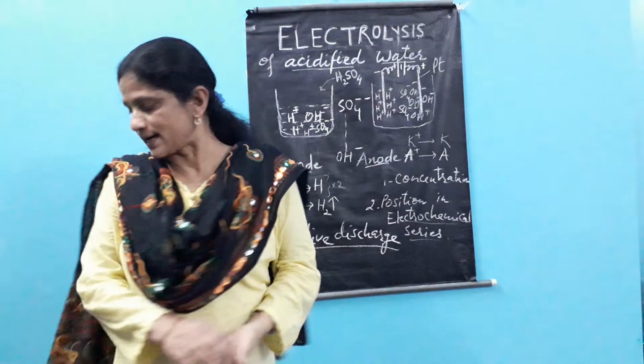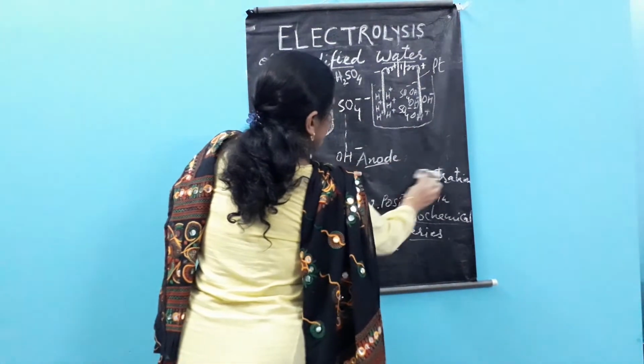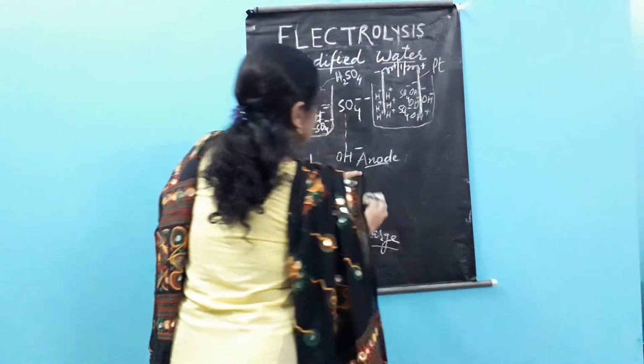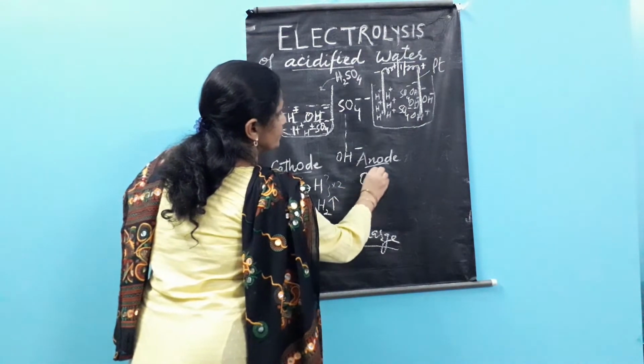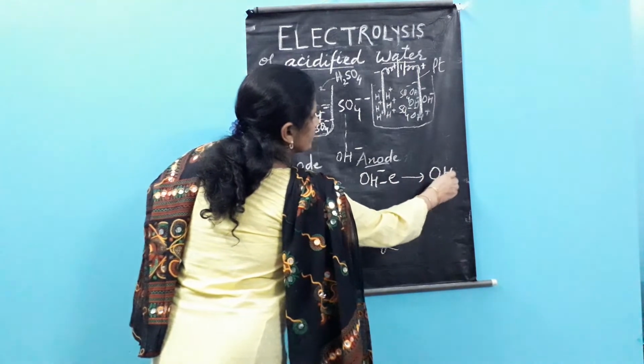The SO4 ion is discarded, and that is why, if you see what is happening at the anode, the selection is of the OH ions, and these OH ions lose one electron and become neutral OH.